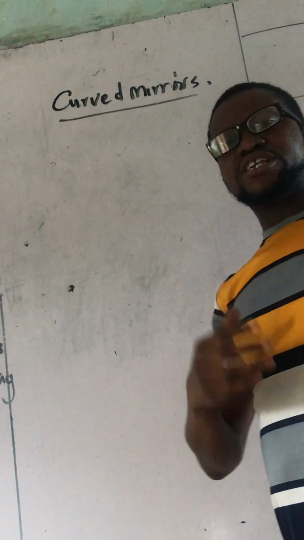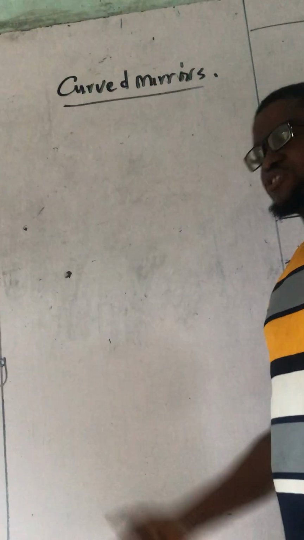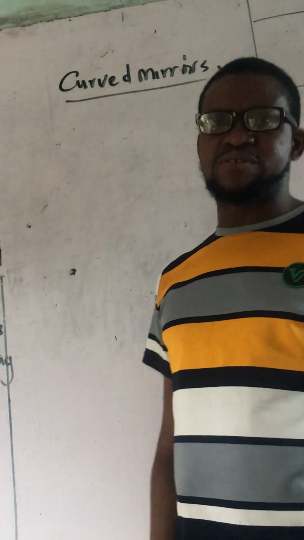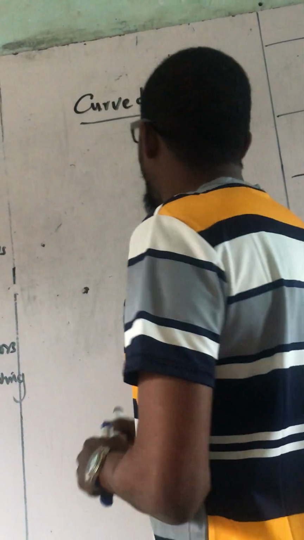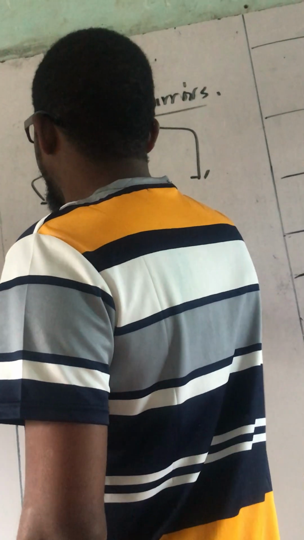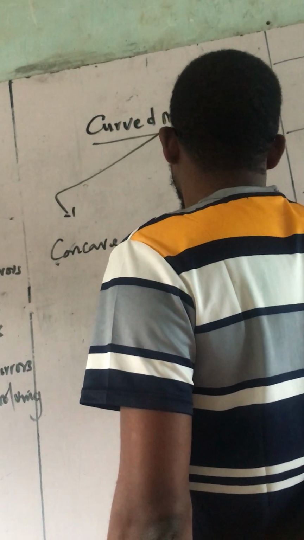Curved mirror. It has so many applications in science, and that is why we need to discuss curved mirror. Let us see how we can identify a curved mirror. There are 2 types of curved mirror. I have the one called concave, and I have the one called convex.